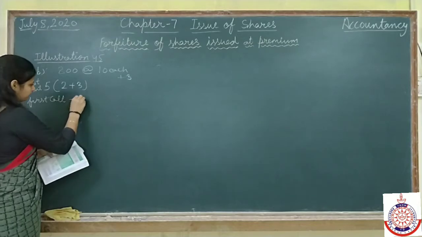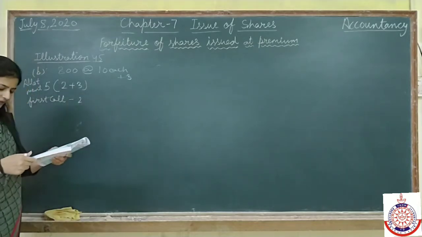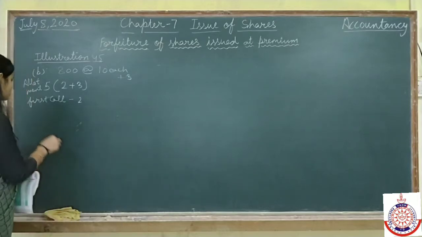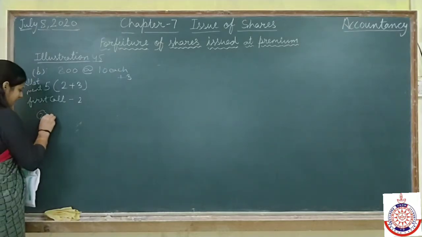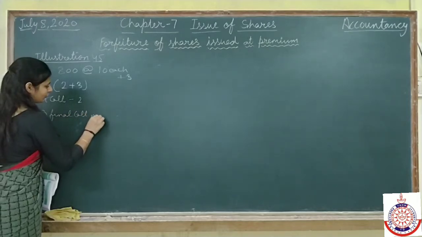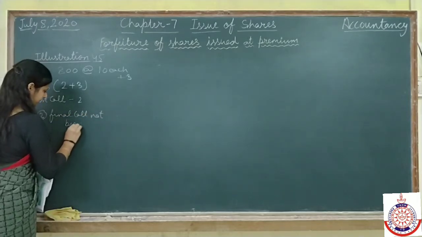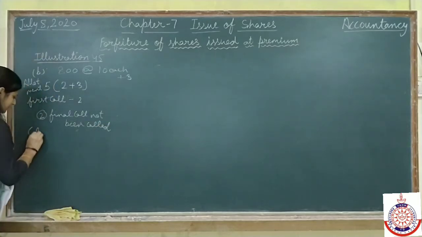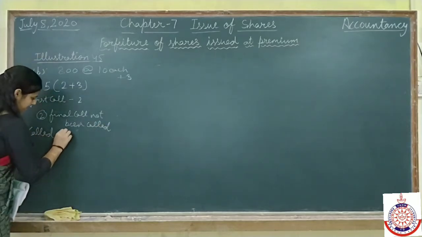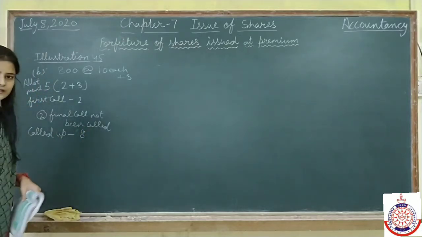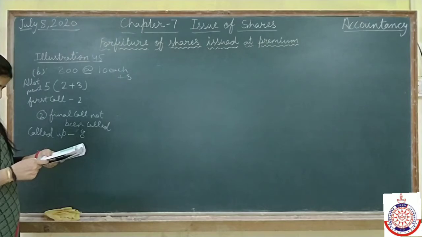of rupees 2. The second and final call of 2 has not been called yet. It means 2 rupees for the final call has not been called. It means total called up is rupees 8. Total called up is rupees 8 only. Now